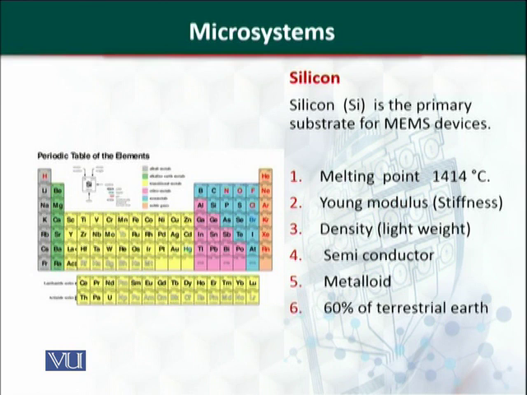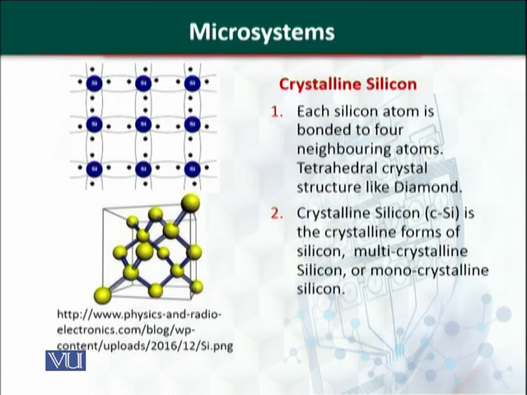When we want to use a substance as a raw material in an industry, it must be easily available. Silicon is available in the form of silicates and silicon oxides, and it forms 60% of the terrestrial earth. There are different technologies available by which silicon can be purified from its compounds. In MEMS technology, silicon is used in the form of crystalline silicon.